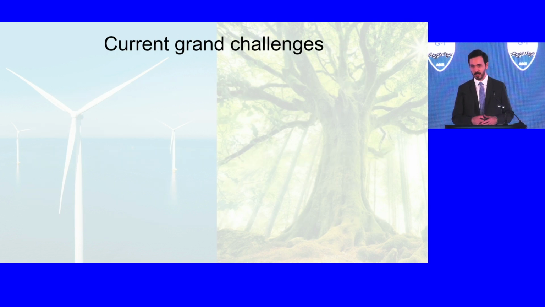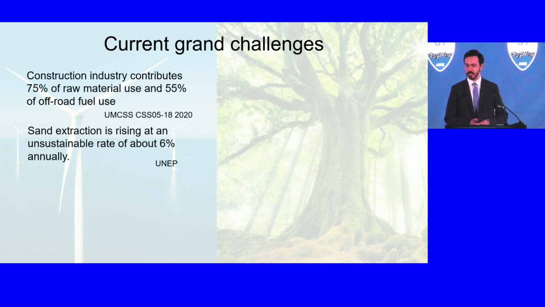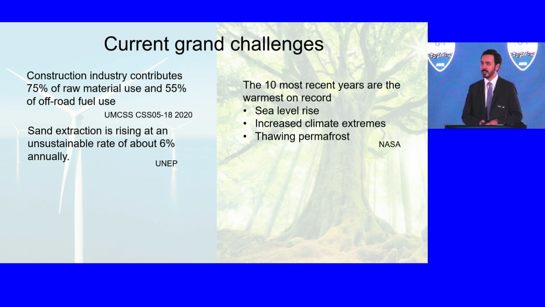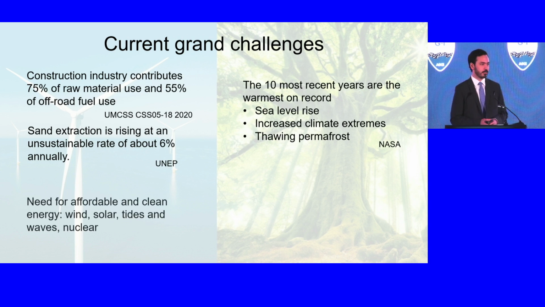And so these are things that are already pressing us, and they will only press us more in the coming years. From the fact that the construction industry is using materials and fuel at rates that are not sustainable. We know that. Or the fact that we're depleting our sand resources, and that's a primary construction material. To the fact that the 10 most recent years have been the warmest on record, and that's bringing other issues like sea level rise, increased climate extremes, and thawing permafrost.